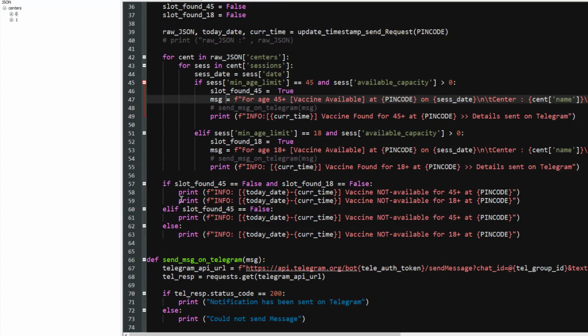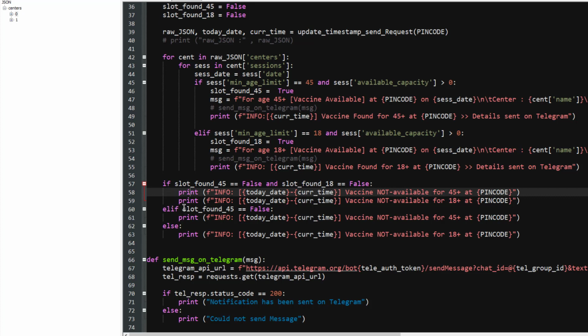Then there is another logic that we're building. Let's say slot_found_45 equal to false and slot_found_18 equal to false. I mean, there are no vaccines available. Let's consider a scenario where there is no vaccine available. If these conditions are true, that means no vaccines are available. Then I'll simply print today's date, current time, and vaccines not available at pin code. This message will be displayed in the Python console, not on Telegram, because I'm not sending it to Telegram. I'm just displaying it on the Python console, so that in case you do not receive a message on Telegram, you will understand why.